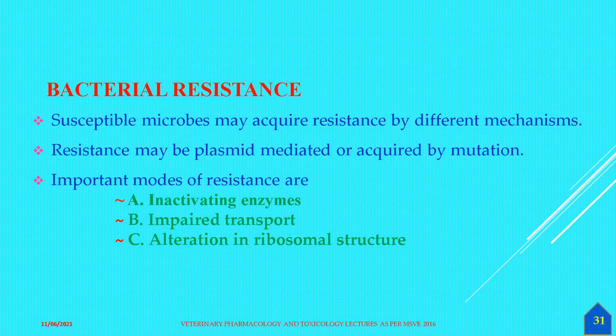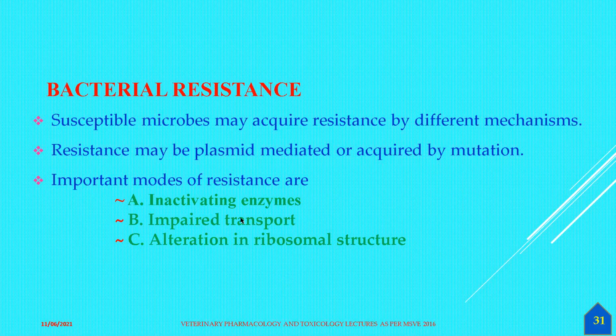As usual, number one is the inactivating enzymes. Of course, these are also present in the case of penicillinase, cephalosporinase, and also for the macrolides or amphenicols. All these are inactivated by enzymes secreted by these bacteria. The second is an impaired transport system for the antimicrobial agent inside the bacterial cell.